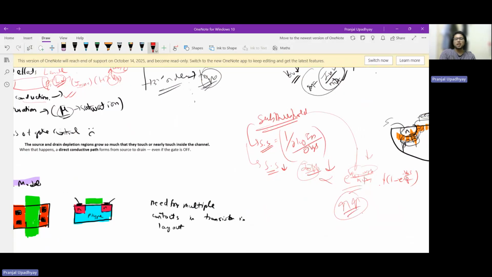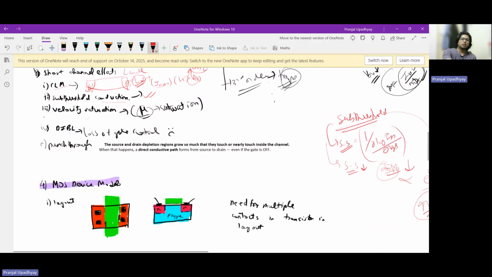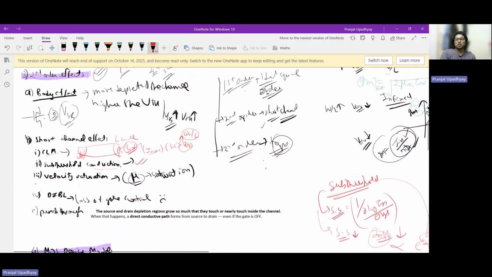So that is the basic idea. The main problem of subthreshold conduction is just that off current is increasing. But yes, there is a course that I'm currently pursuing this semester, neuromorphic analog VLSI, quite a niche course where we'll try to design circuits in subthreshold regime.